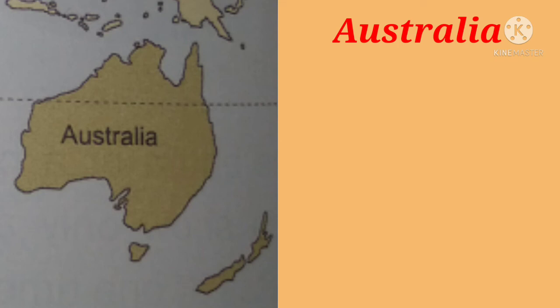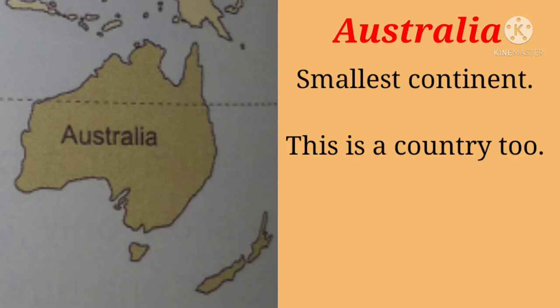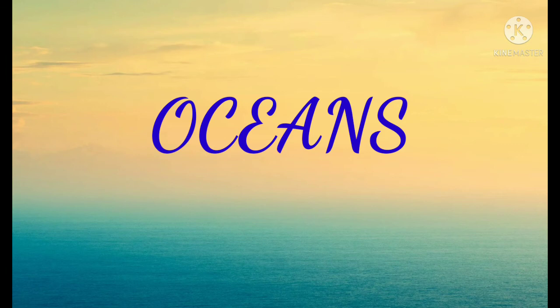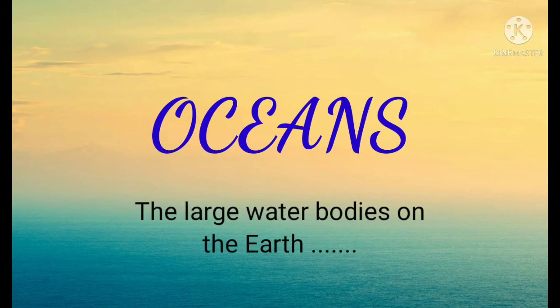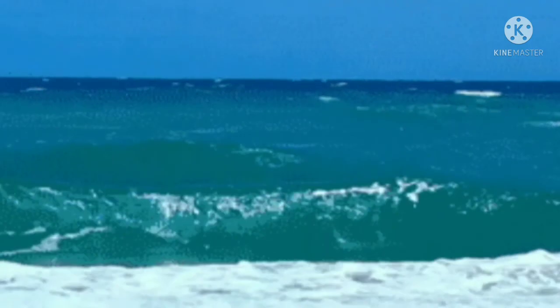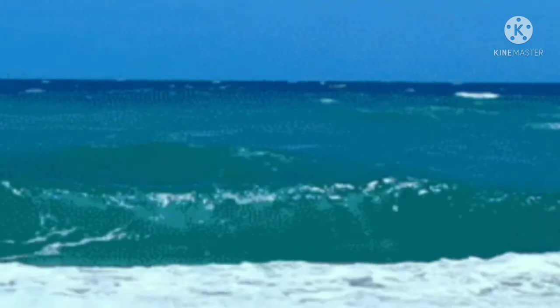Last one is Australia. Australia is the smallest continent in the world. It is the only continent which is also a country. Let's know about oceans. The large water bodies on the Earth are known as oceans. Let us study more about the oceans of the world.